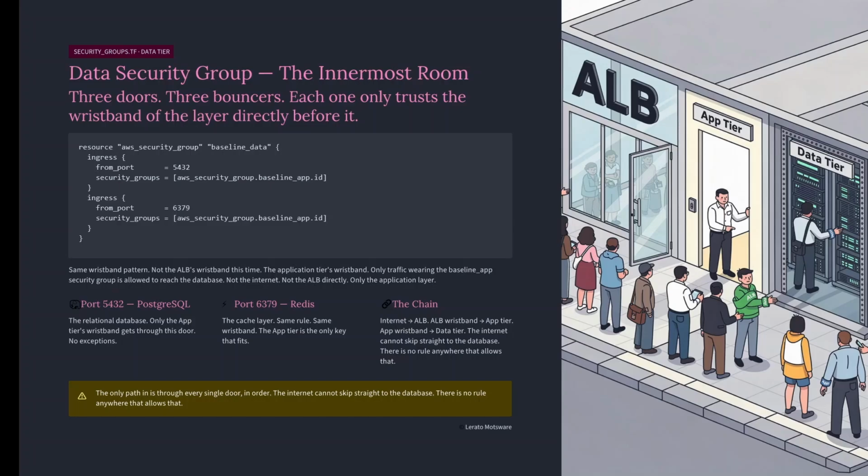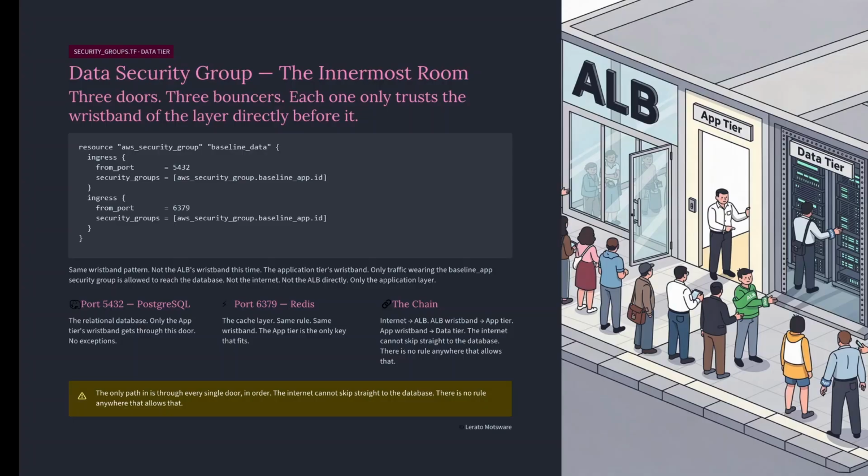Look at the chain we have just built. The internet reaches the ALB. The ALB's wristband reaches the app tier. The app tier's wristband reaches the data tier. 3 doors, 3 bouncers. Each one only trusts the wristband of the layer directly before it. The internet cannot skip straight to the database. There is no rule anywhere that allows that. The only path in is through every single door in order.